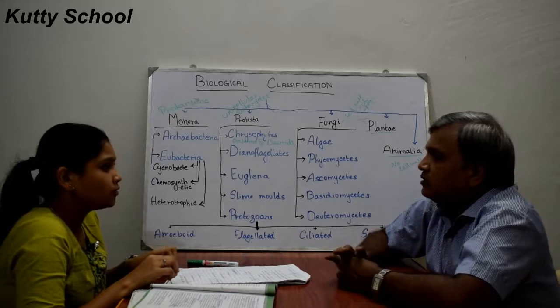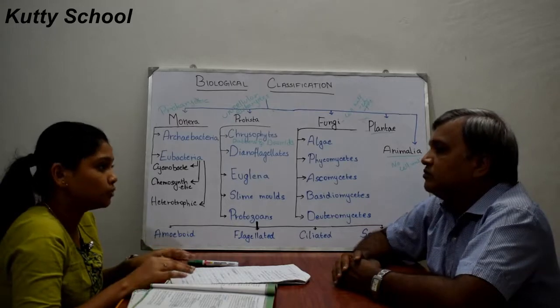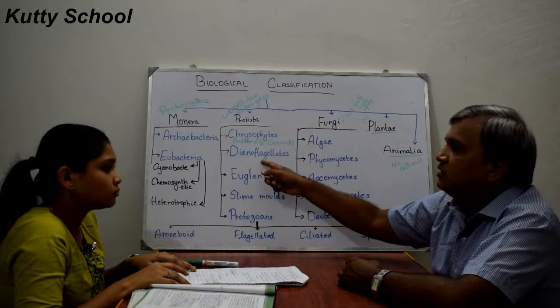Flagella is a hair-like structure which helps the organism to move, float or catch. Here it is not having any flagella, but this one is having flagella.